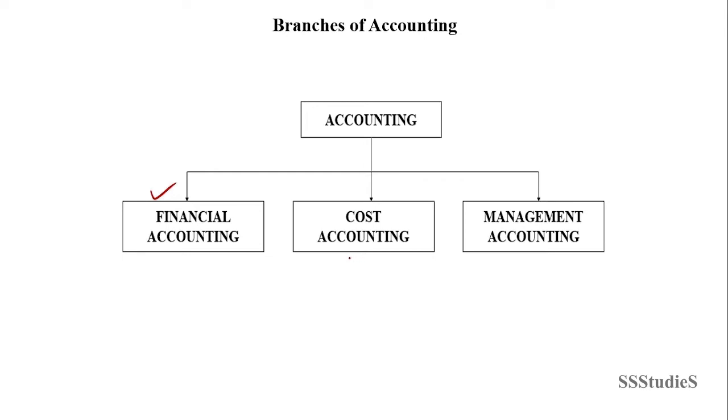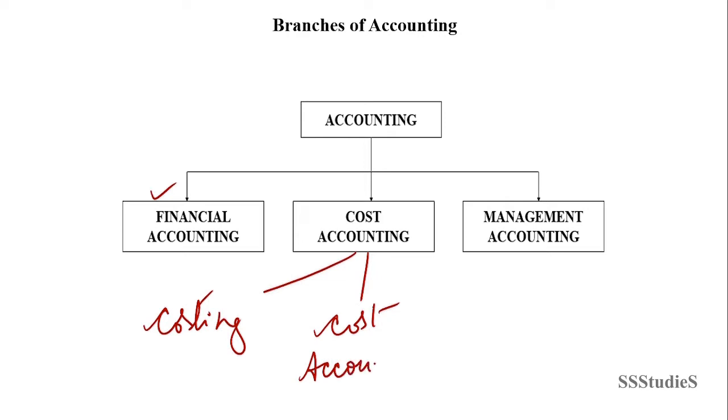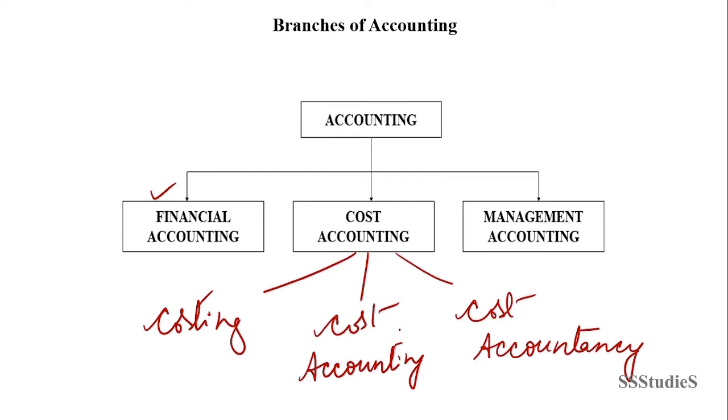So when we look into the cost aspect, there are three terms that we need to get clarity on. One is costing, the other one is cost accounting, and the third term is cost accountancy. Let us look into the definition of these three terms so that we get clarity as to how these three